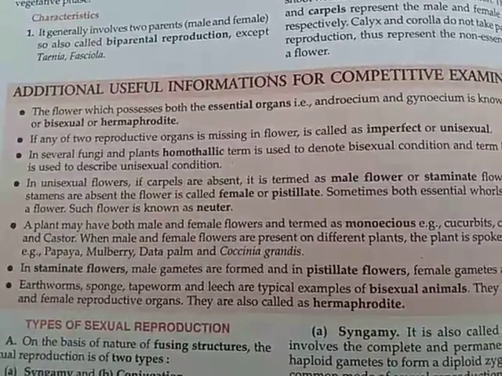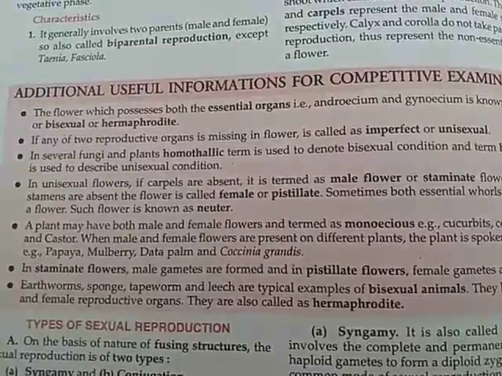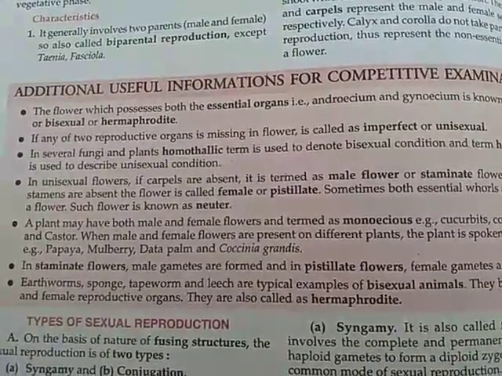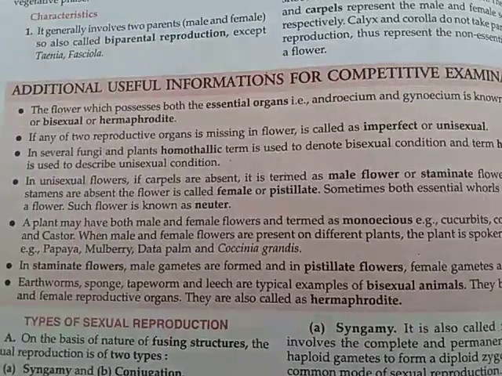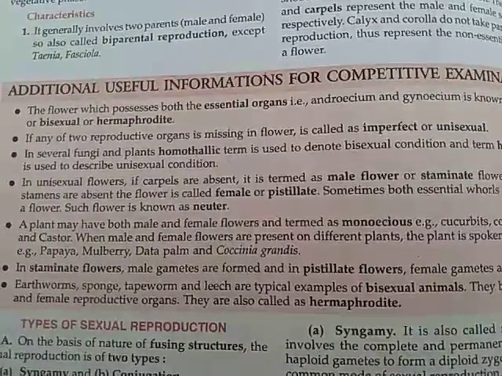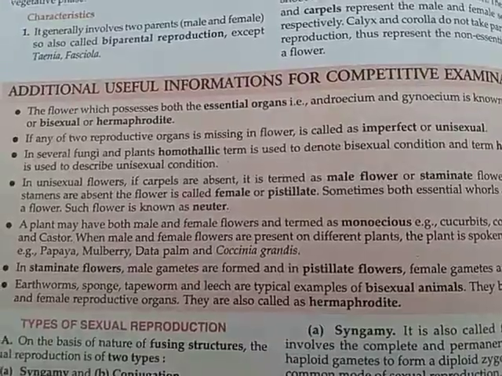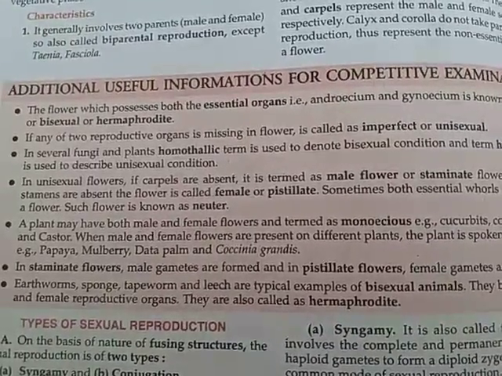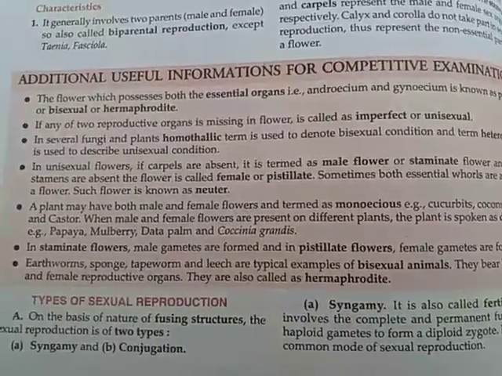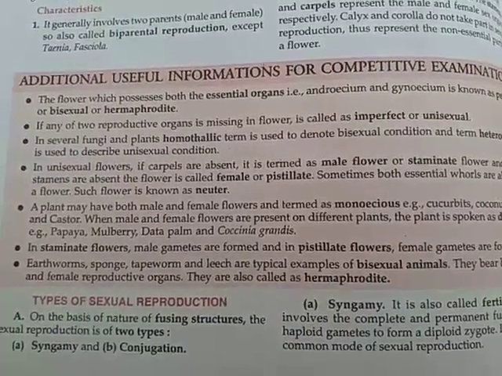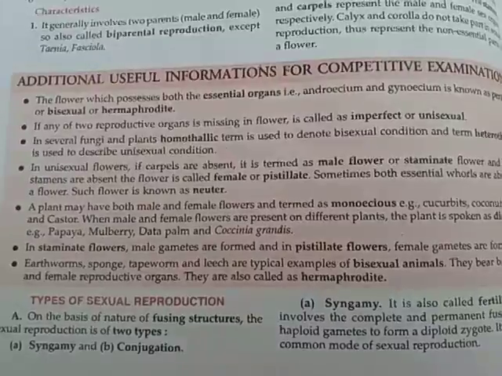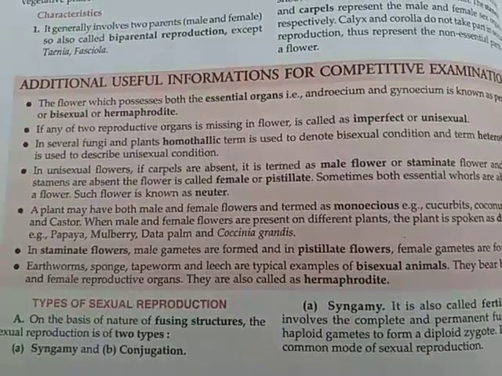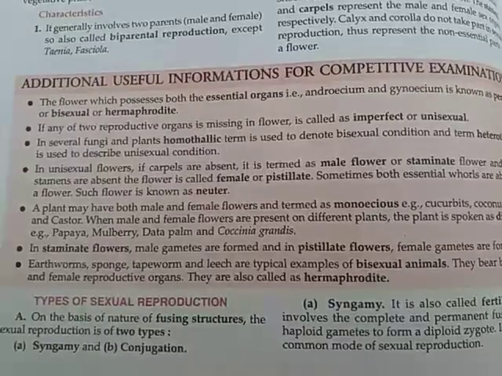If androecium or gynoecium is present in one flower and the other is present in another flower, meaning they are not present in a single flower, the flower is said to be imperfect or unisexual. Okay. Sometimes the term homothally is used to represent the bisexual condition, and heterothally is used to describe the unisexual condition.